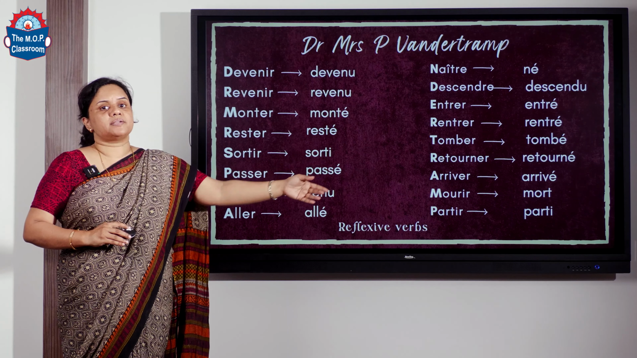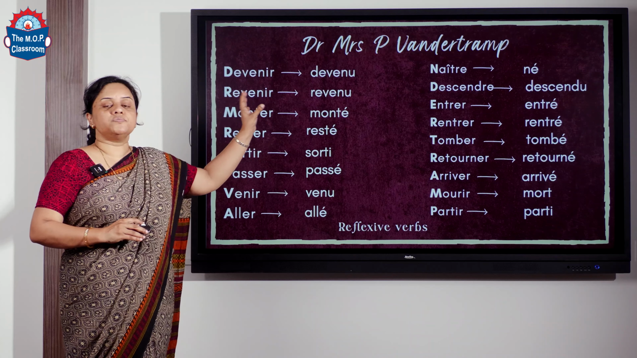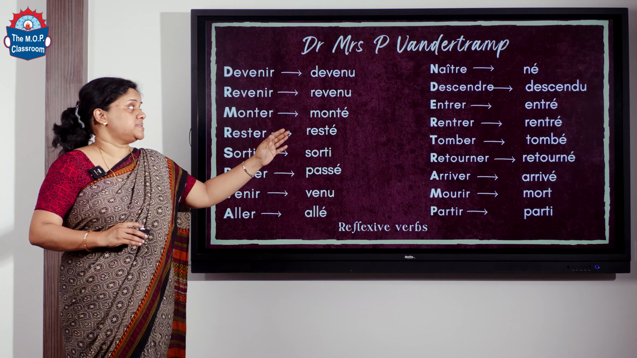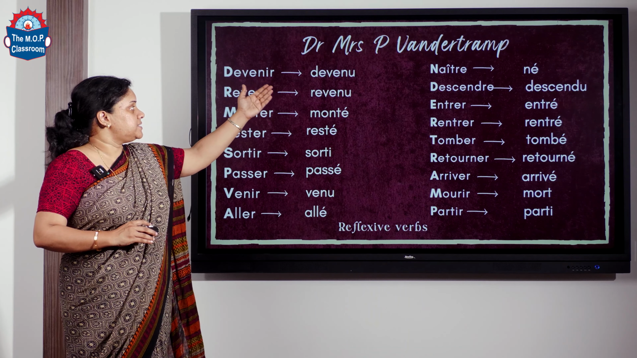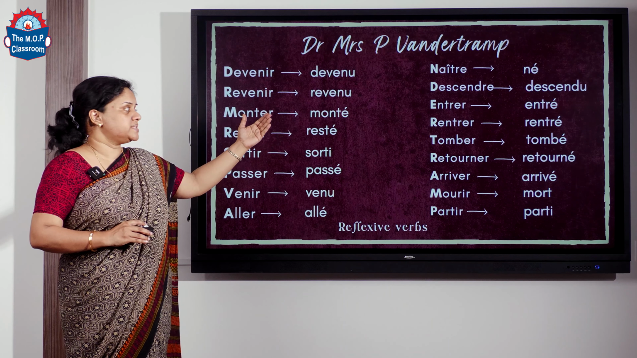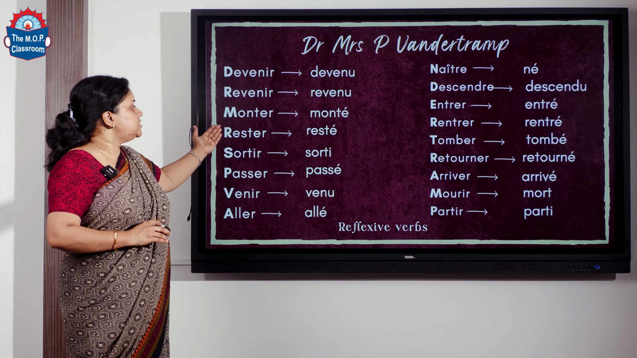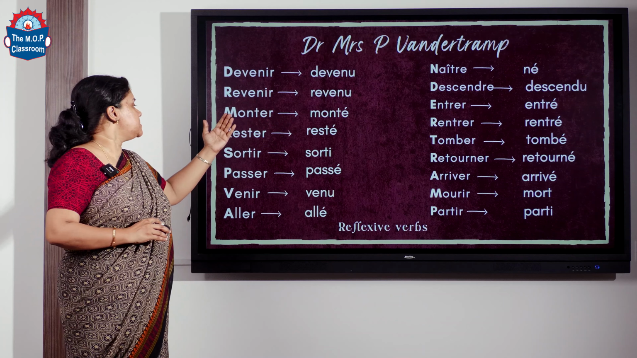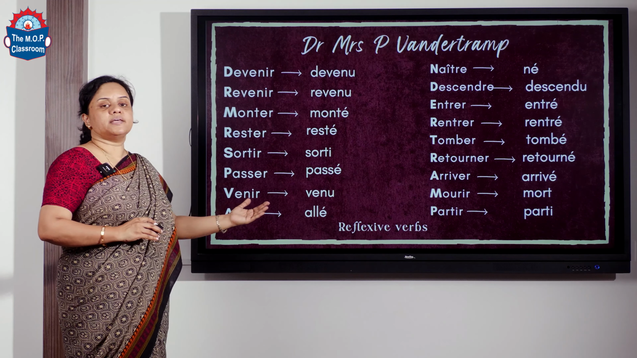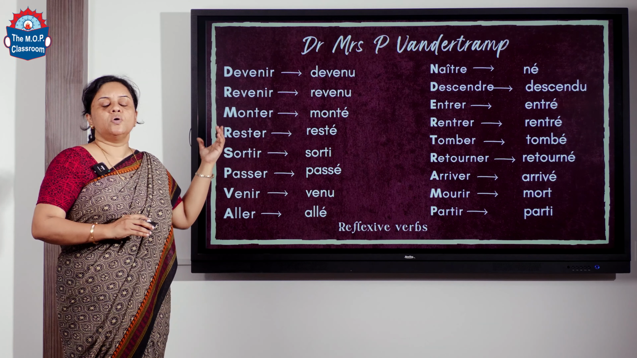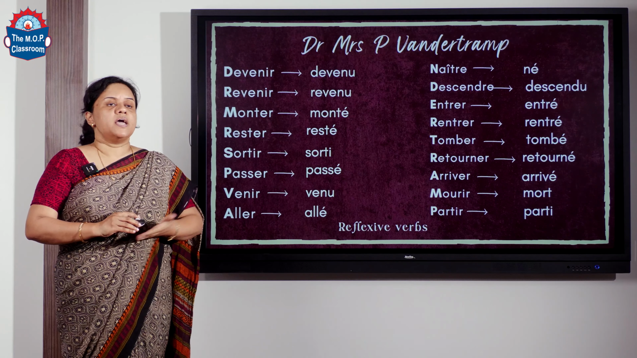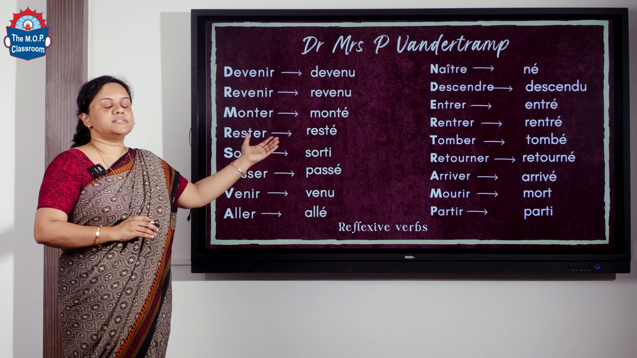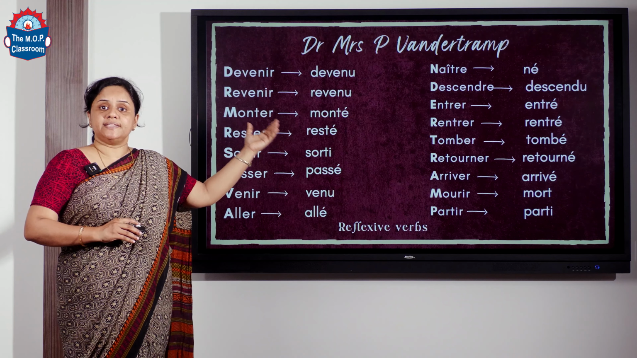it becomes parti. So if you see, most of the verbs are the opposites. Like we have naître, mourir, they are opposites. Then we have monter and descendre, which are opposites. Aller and venir, that are opposites. So most of the verbs are opposites. So these are the verbs that are conjugated with être.